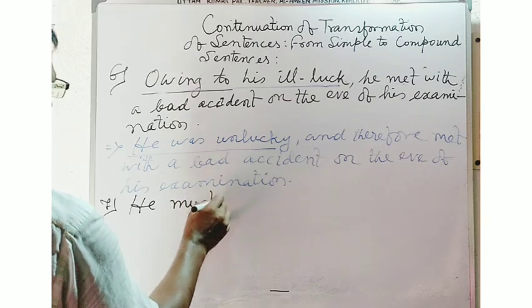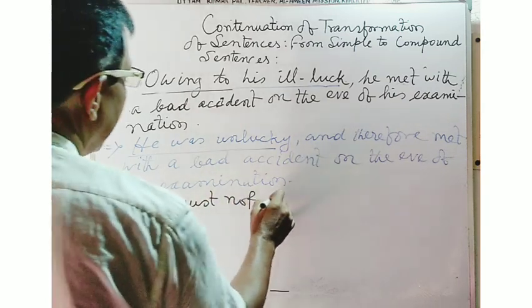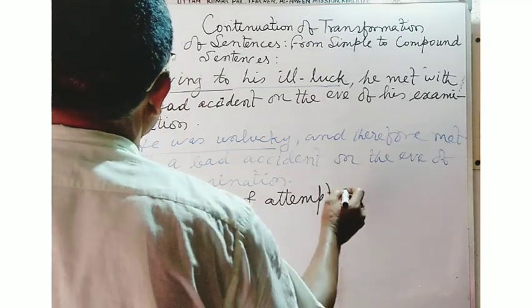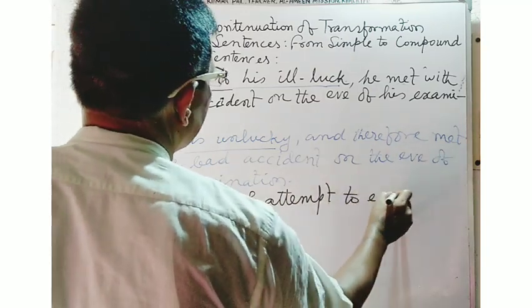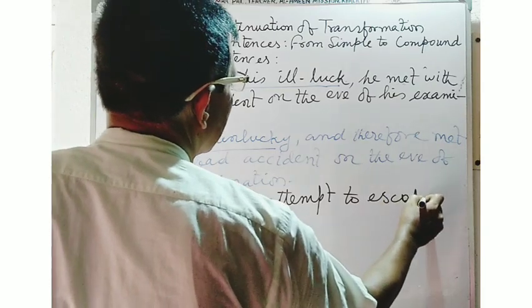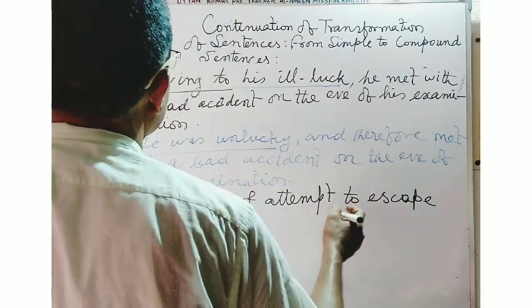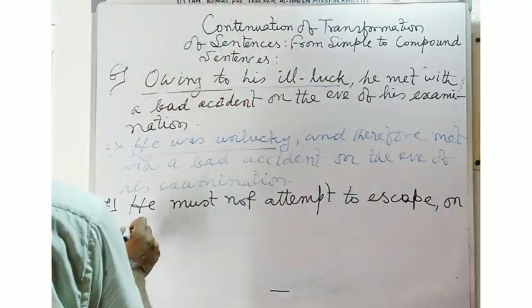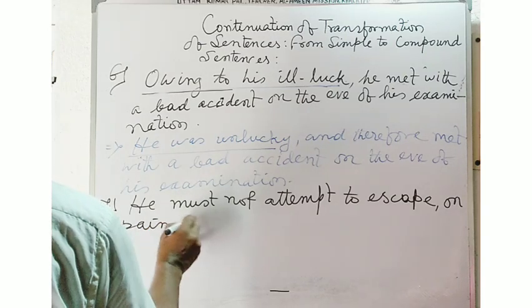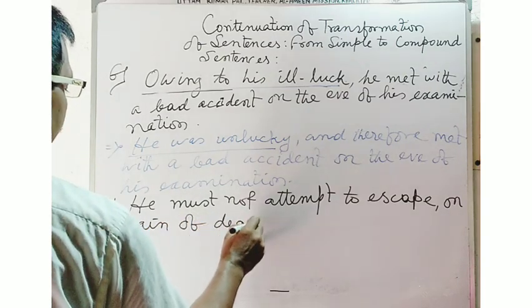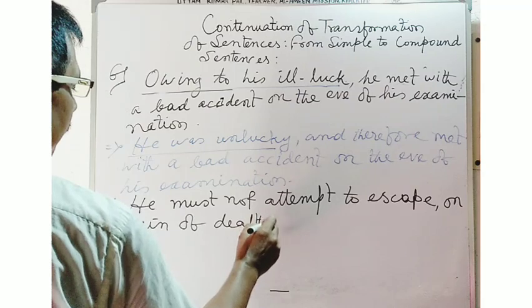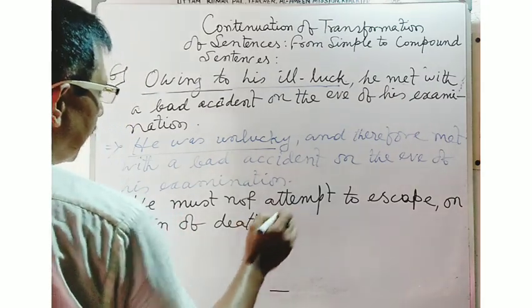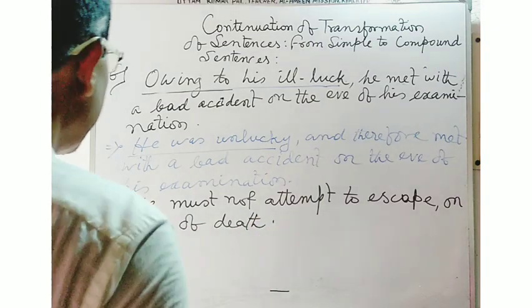He must not attempt to escape on pain of death. He must not attempt to escape on pain of death.